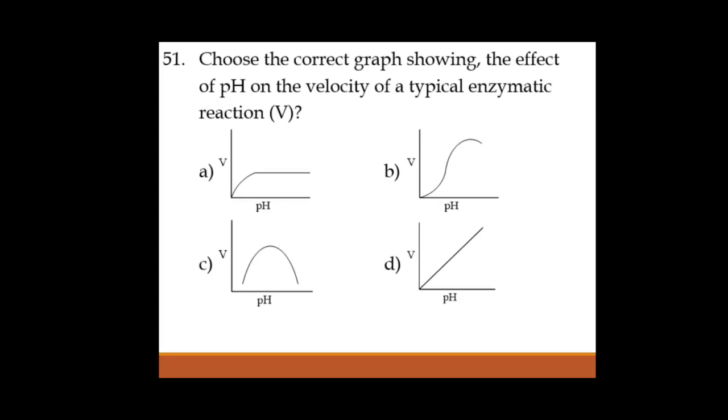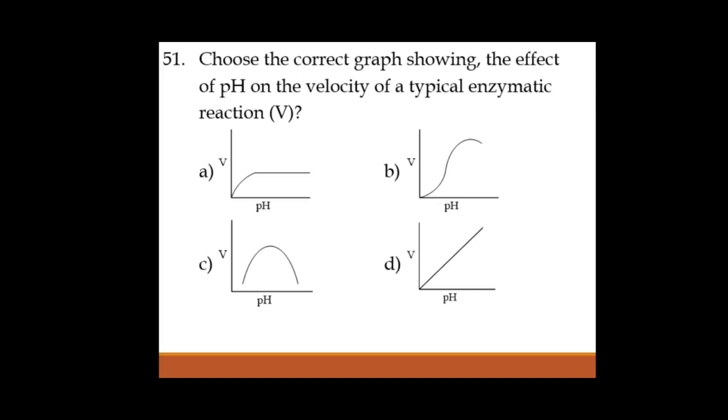Choose the correct graph showing the effect of pH on the velocity of a typical enzymatic reaction V. This is a graph you find in the enzymes chapter of biomolecules. A is constant, B is a sigmoid curve, C is a hyperbola curve, D is a linear curve.